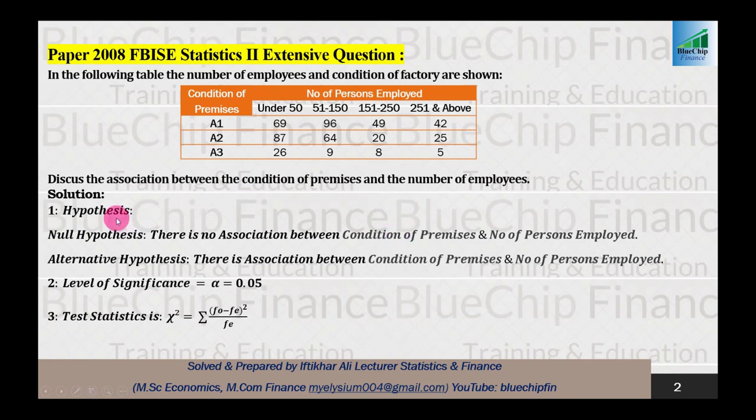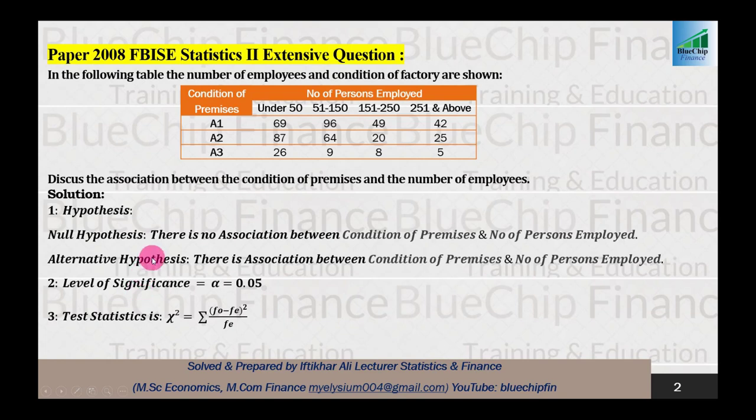So first step जो है वो है hypothesis. In null hypothesis we will assume that there is no association between these two attributes, condition of premises and number of persons employed.